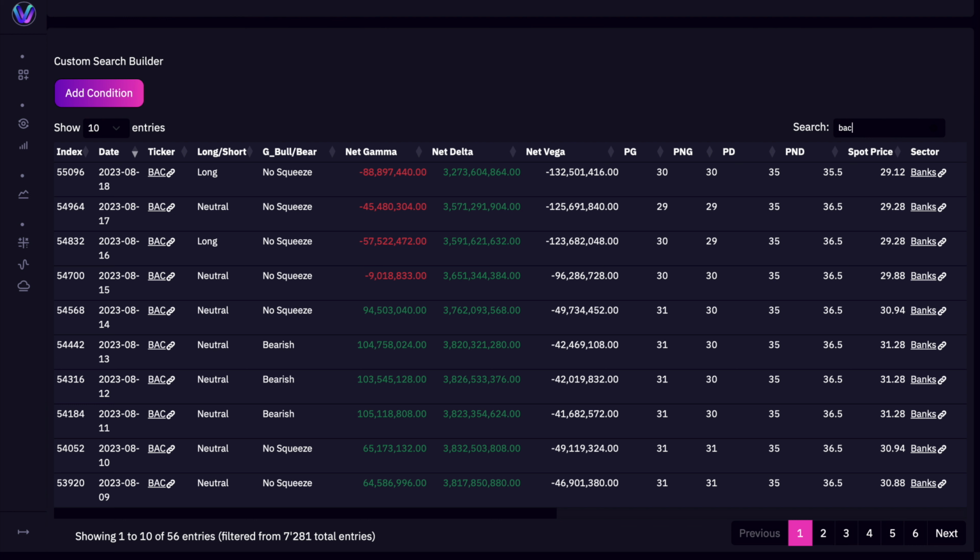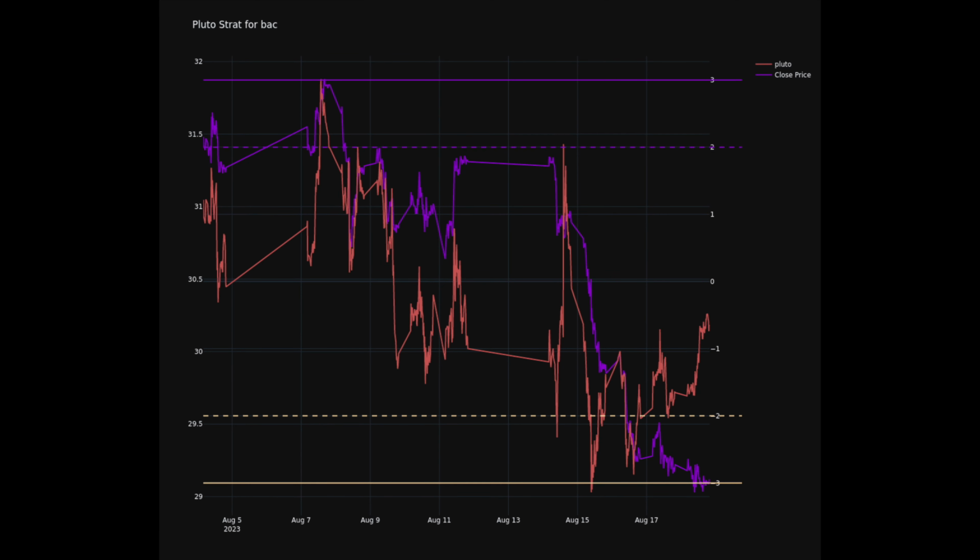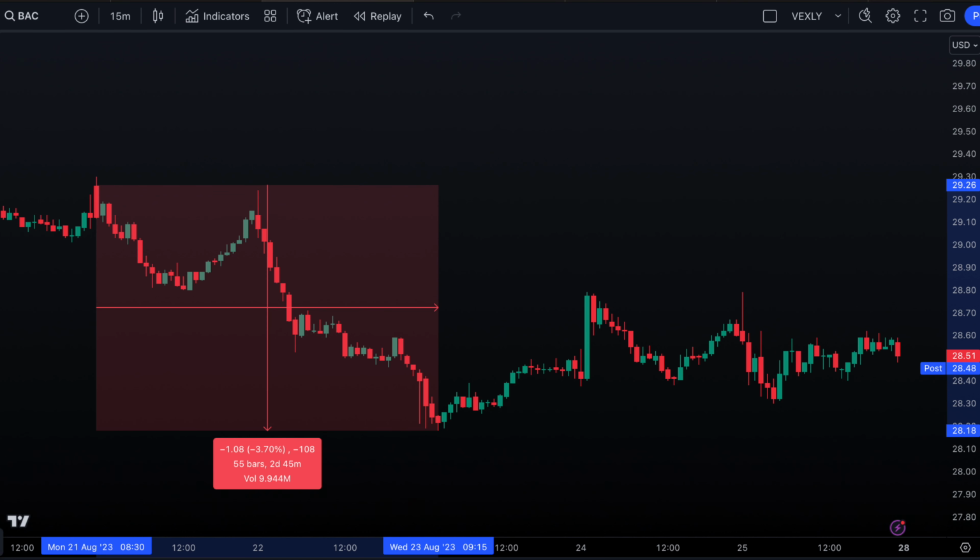Starting off, we will review our trade ideas from last week's video. First idea we had from last week was a long on BAC. Our market maker model signaled long, but Pluto was neutral going into the week. We also wanted to see 29 act as support going into the week based on the positioning we saw last weekend. This week BAC positioning rolled lower, and we saw price break below 29, which signaled no trade to be made. From Monday's open to low of week, BAC had a drawdown of 3.7%.